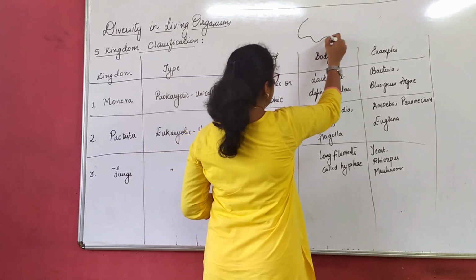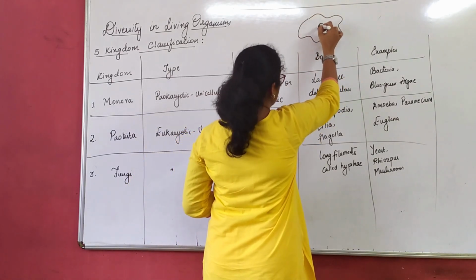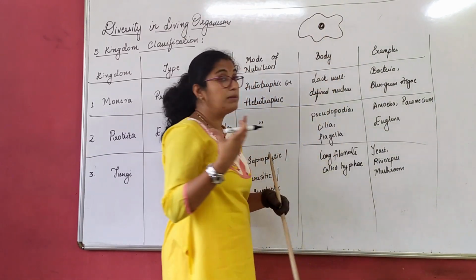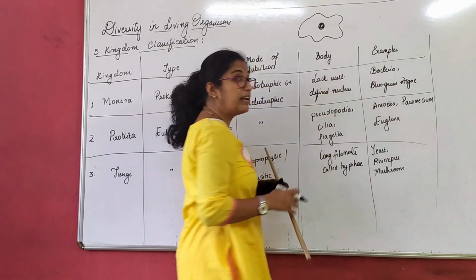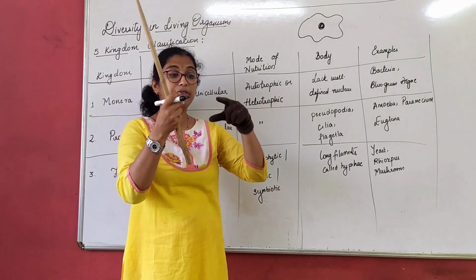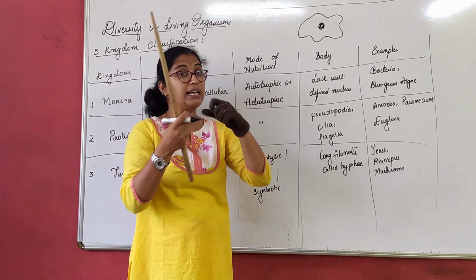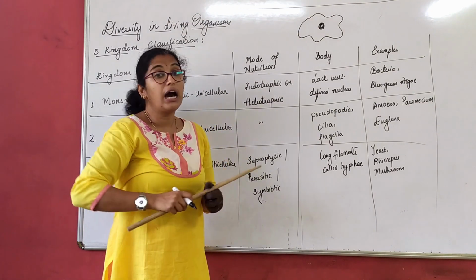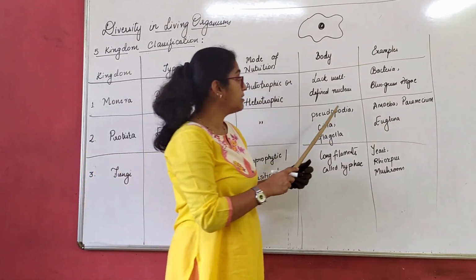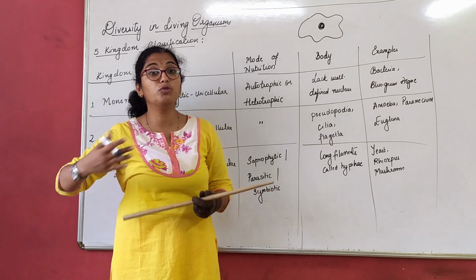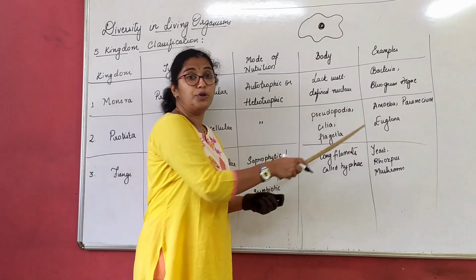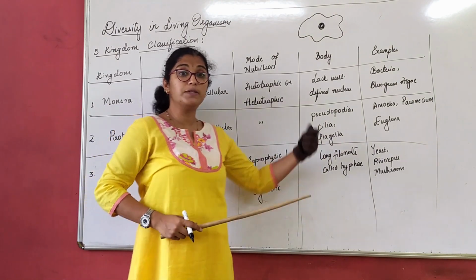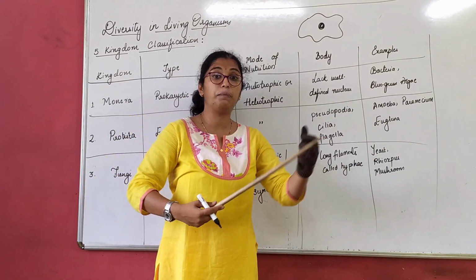So amoeba has an uneven body structure. What happens here? Whenever amoeba's body comes in contact with the food, it will project a finger-like structure. If this is the food, it will project a finger-like structure and capture the food. So amoeba's body, what you say here is the locomotory part. How do they move? That is with the help of pseudopodia. Now pseudopodia helps amoeba to move from one place to another.